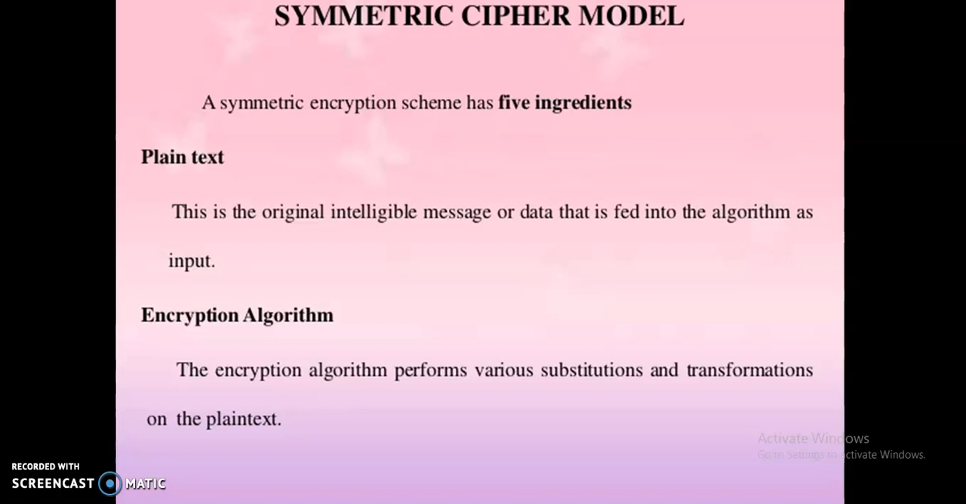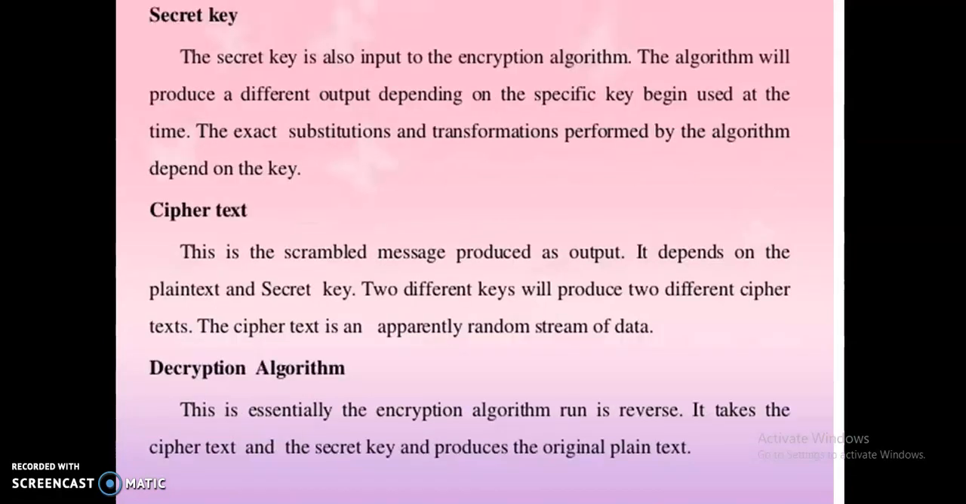The encryption algorithm performs various substitutions and transformations on the plain text. The third component is the secret key. The secret key is also an input to the encryption algorithm. The algorithm will produce a different output depending upon the specific key being used at that time. The exact substitutions and transformations performed by the algorithm depend upon the key. The secret key is one of the important concepts in this encryption algorithm.